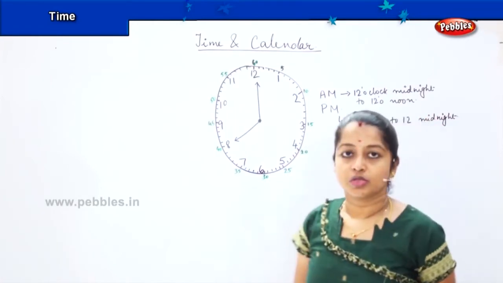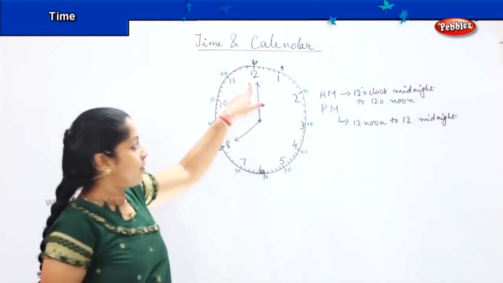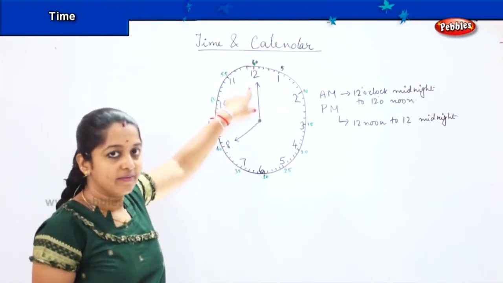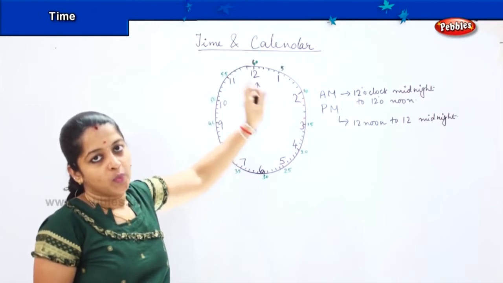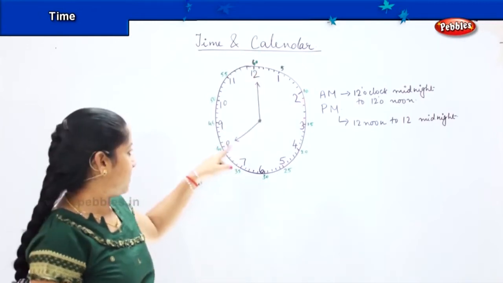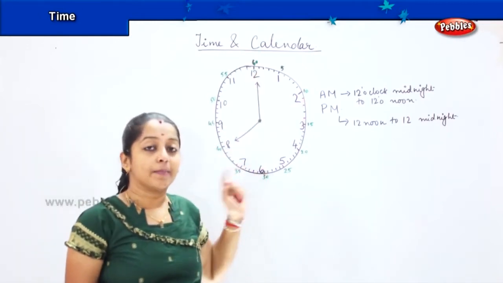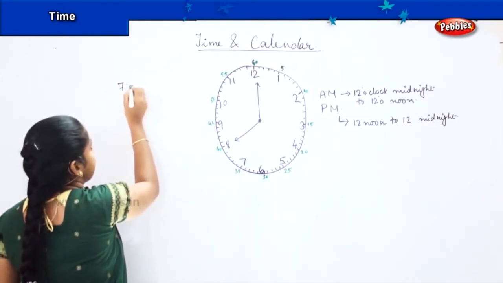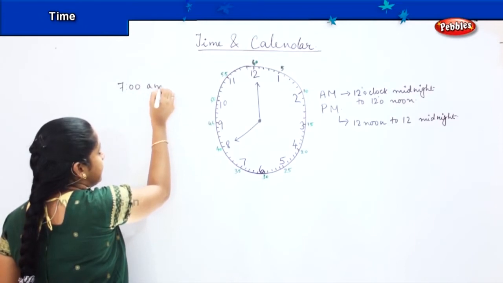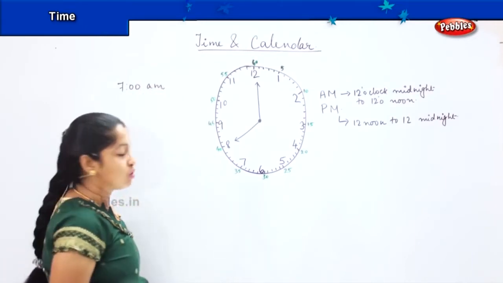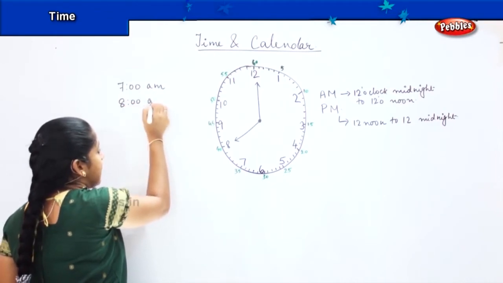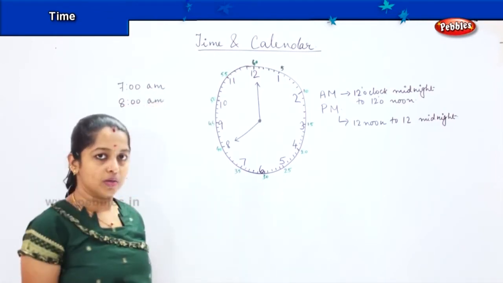Okay? So which means that starting from midnight 12 o'clock till the afternoon 12 o'clock, that is 12 hours, whatever is the time, we call it as AM. For example, as I said that morning you get up at 7. So how will you write? You will write that at 7 AM I get up. What time you go to school? 8. So you will write at 8 AM I go to school.